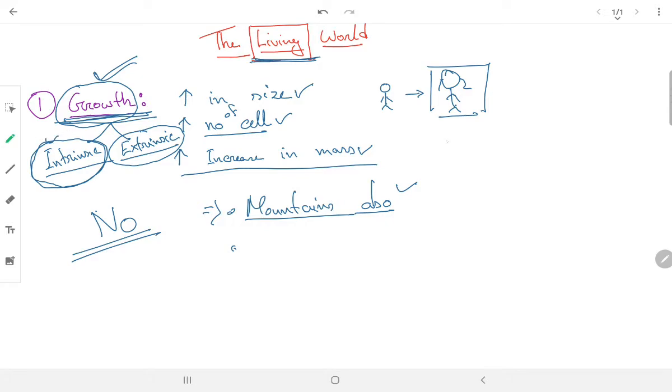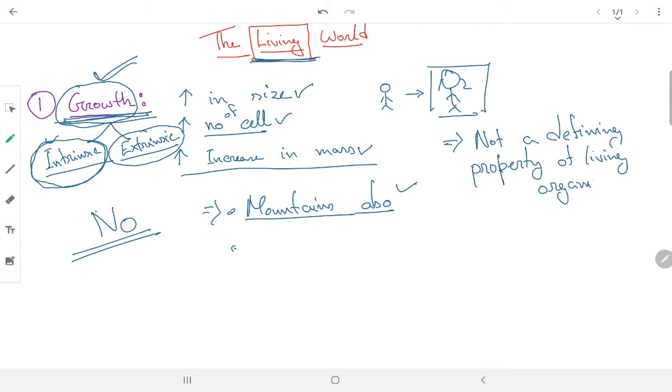So growth is not a defining property of living organisms. Defining property means if you see growth, you cannot surely tell that it is a living organism, because as we have seen, mountains also grow, so non-living things also grow.